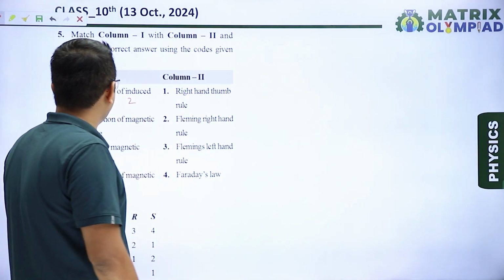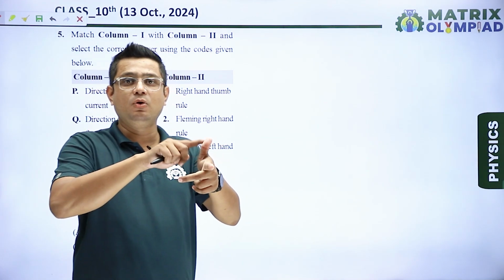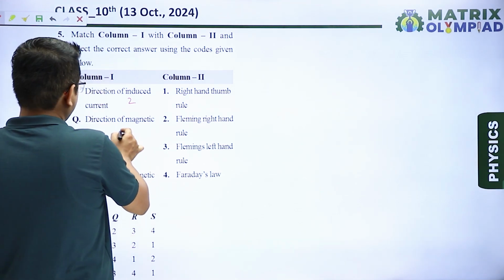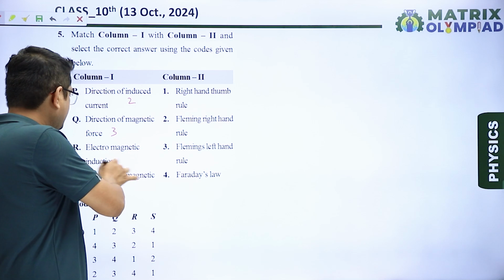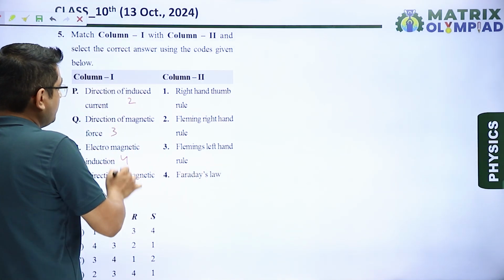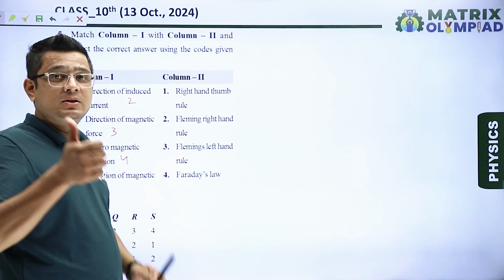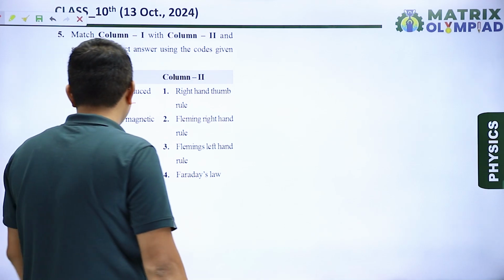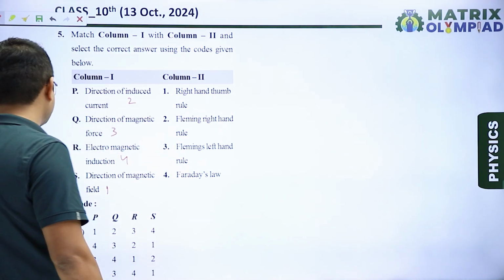Direction of magnetic force is given by Fleming's left hand rule, same FBI, force, magnetic field and current. So for Q I will write 3. Electromagnetic induction. So on electromagnetic induction, Faraday gave some laws. So for R I will write 4. Okay, direction of magnetic field is given by right hand thumb rule. Okay, so for S I will write 1. So correct code is 2341, that means option D is our correct answer.